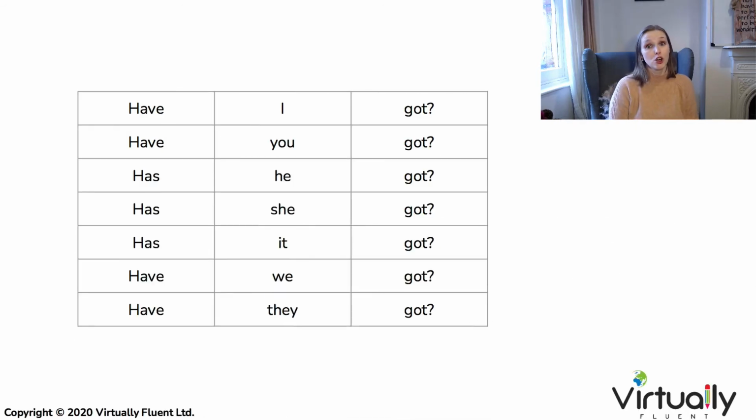Remember, when we ask questions in English, all we need to do is flip the first verb and the subject, which means have comes first, then our subject, and then got. Have I got? Has she got? And if you want, you can insert a question word before the have part. What have you got? Why have you got?